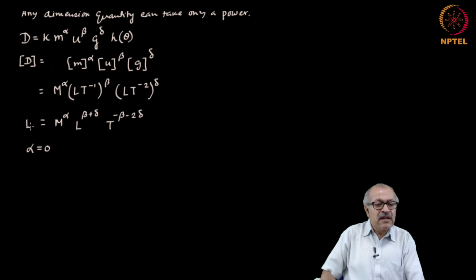Now, here the power of L is 1, the power of L here is beta plus delta. Therefore, beta plus delta is equal to 1, and since there is no t in the left hand side, minus beta minus 2 delta should be equal to 0.